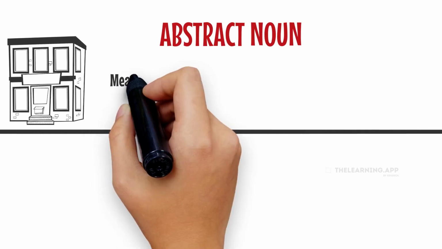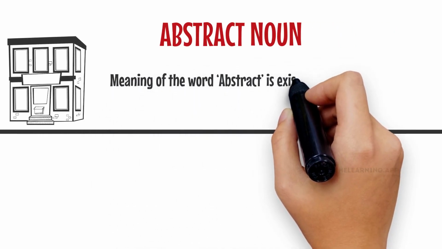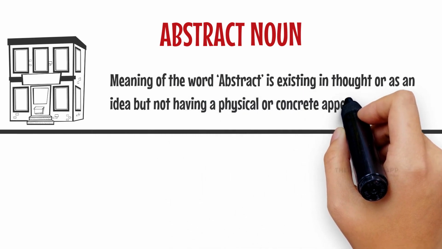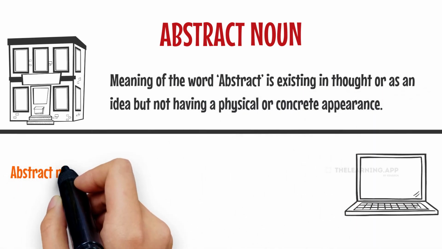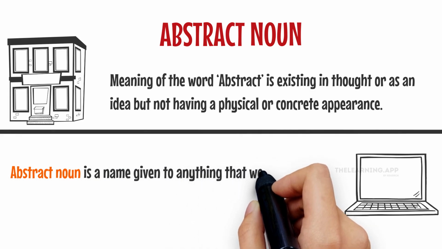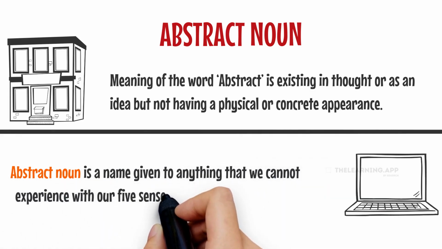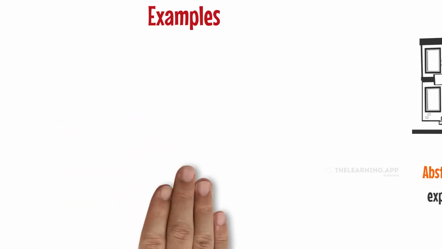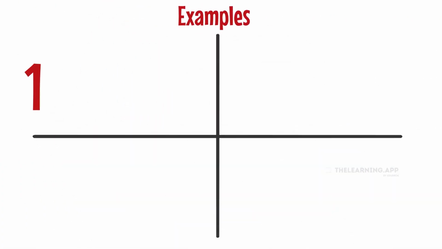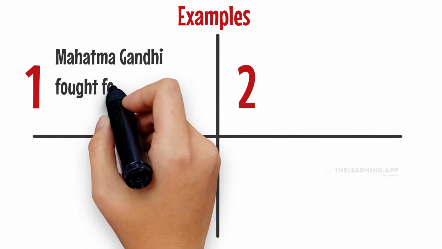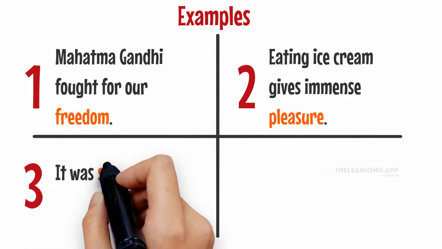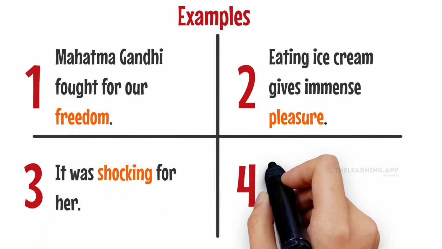Now, let's look at abstract noun. Meaning of the word abstract is existing in thought or as an idea, but not having a physical or concrete appearance. Abstract noun is a name given to anything that we cannot experience with our 5 senses, but can be present in our imagination. Look at the examples. Mahatma Gandhi fought for our freedom. Eating ice cream gives immense pleasure. It was shocking for her. Honesty is the best policy.